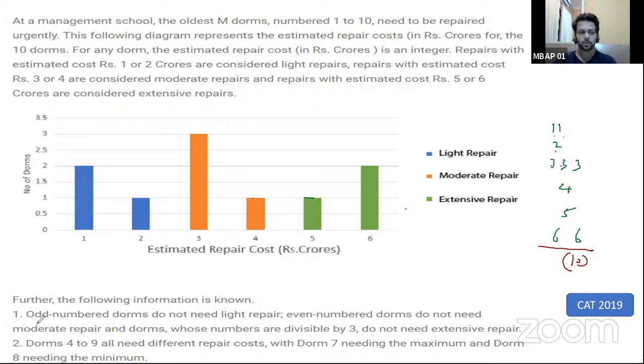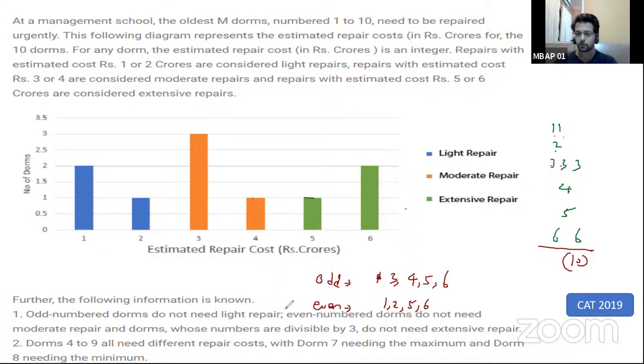Let's read the question. The data point says odd number DOMs do not need light repair. Odd numbers will never need light repair, so they are going to take values like moderate and extensive, which will have values of 3, 4, 5, 6. Even number DOMs will not need any moderate repair, so the values that can come here would be 1, 2, 5, 6.